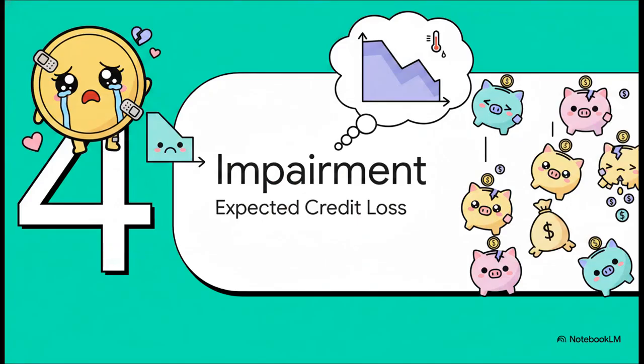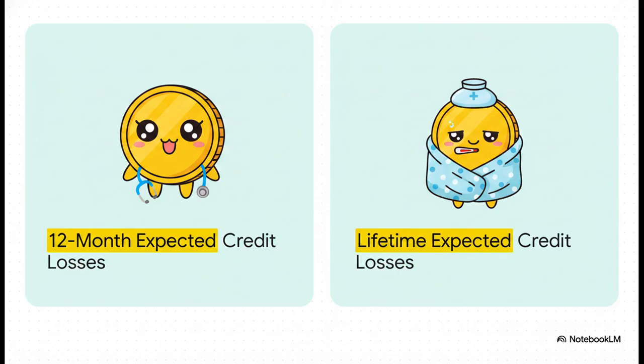Section 4. Expected credit loss impairment. So what happens when our financial instrument gets sick? IFRS 9 introduces this fascinating two-tiered expected credit loss model, where instruments shift from a 12-month loss allowance to a lifetime allowance if their credit risk significantly increases. Guys, this is one of the most massive shifts from the old rules.